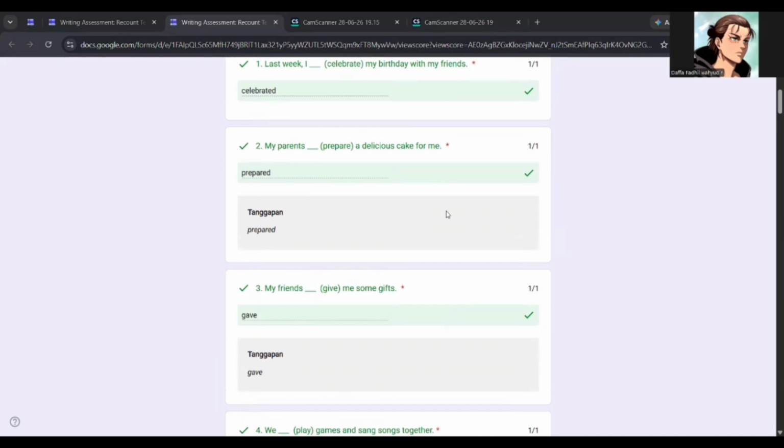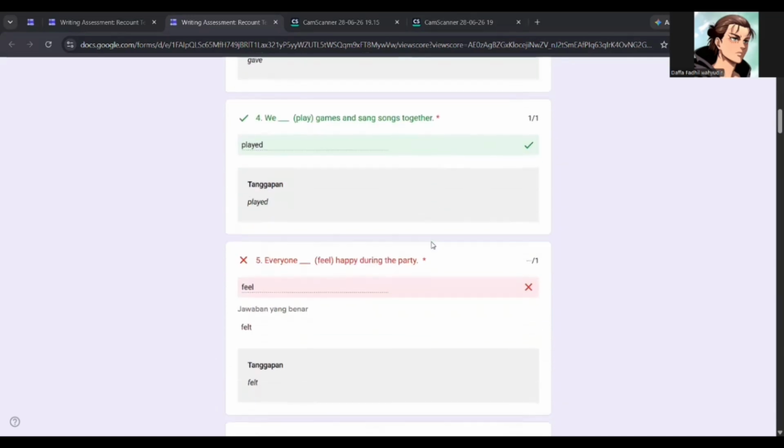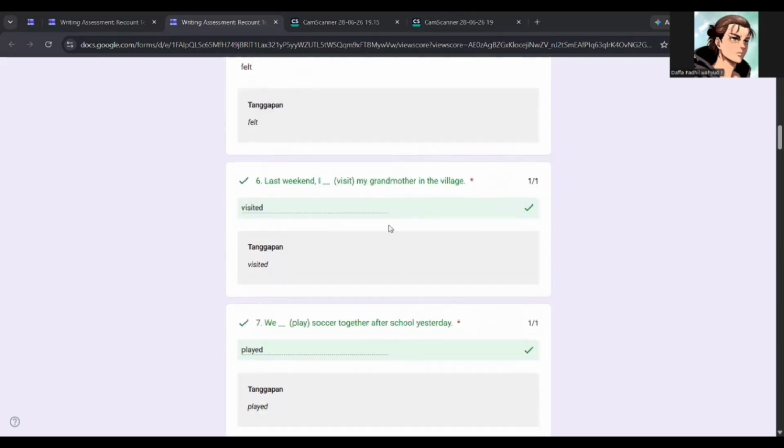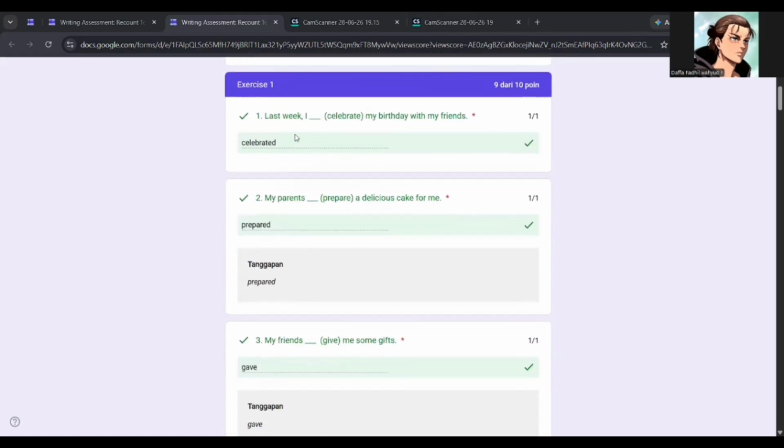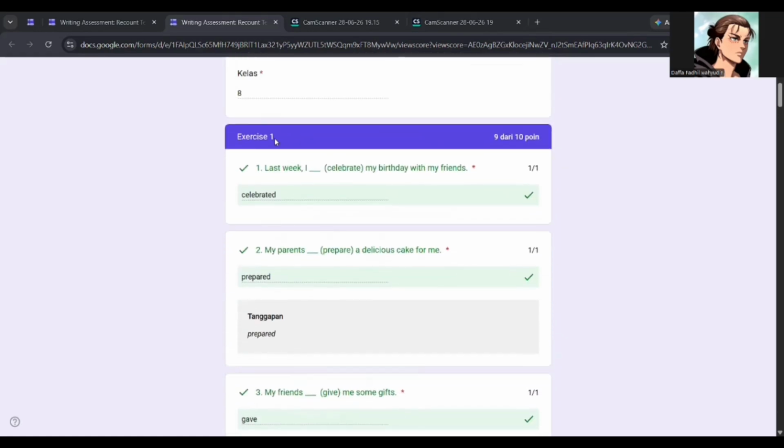The test uses a consistent format because all items are presented as fill-in-the-blank questions, focusing on the simple past tense in the context of recount text. As we can see, for example, in exercise 1, student answer items such as "Last week I blank celebrate my birthday with my friends," and the answer is celebrated.